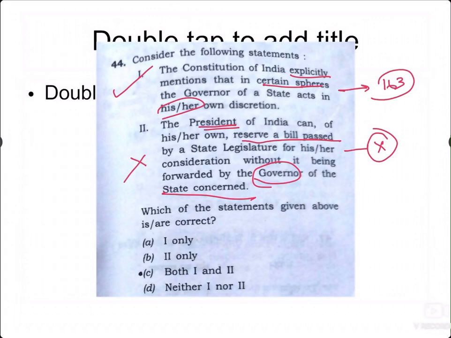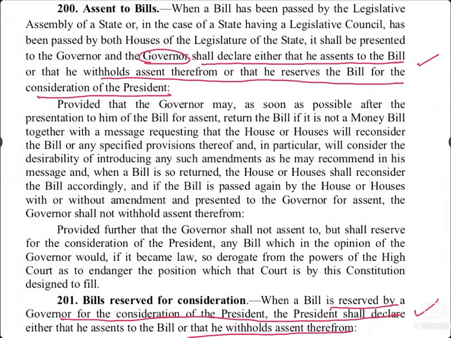So the only correct statement is the first one, according to Article 163. The article that deals with assent to the bill is Article 200, assent to bills. The governor shall declare either that he assents to the bill or withholds assent therefrom, or he reserves the bill for the consideration of the president. And when the bill goes for the consideration of the president, he shall declare either that he assents or withholds, but only when it comes from the governor. That is the important point discussed here.